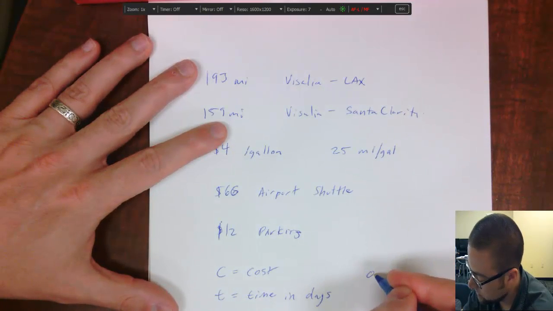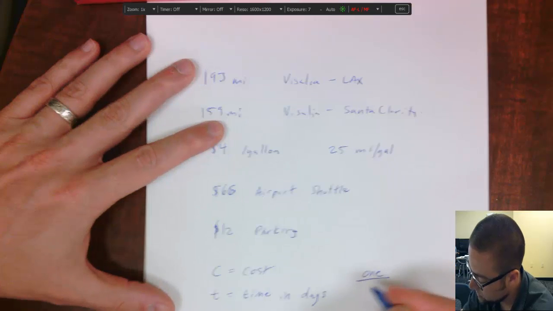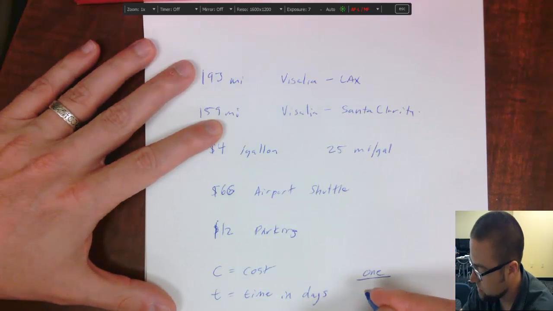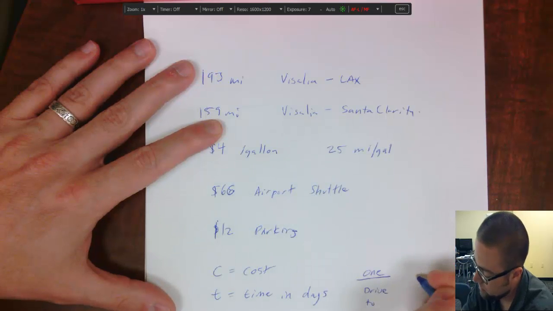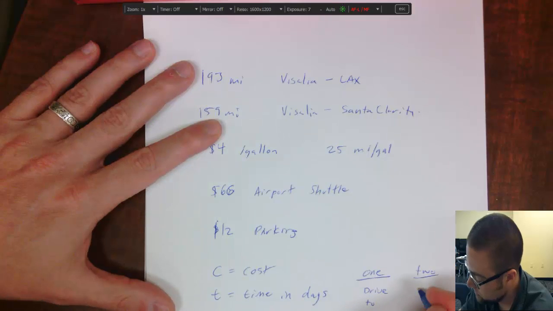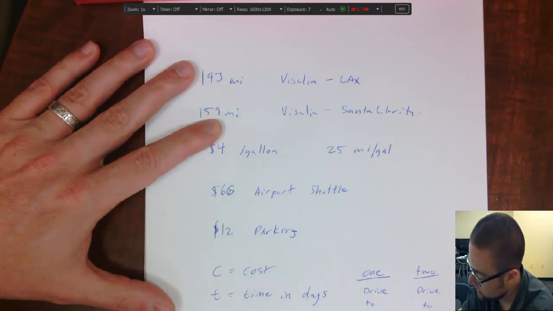One is going all the way to LAX. So drive to LAX and park. And my second system would be drive to Santa Clarita and park and take the shuttle, right?